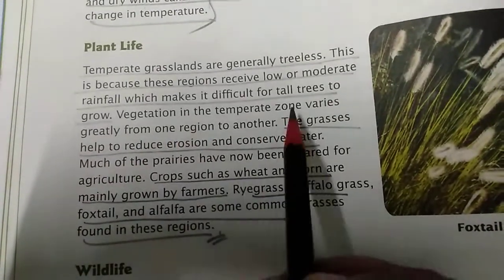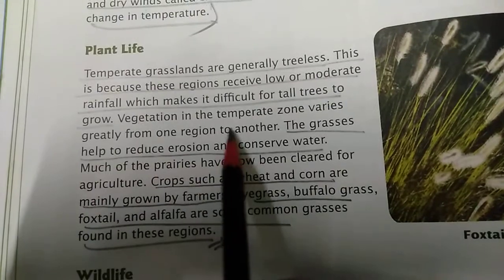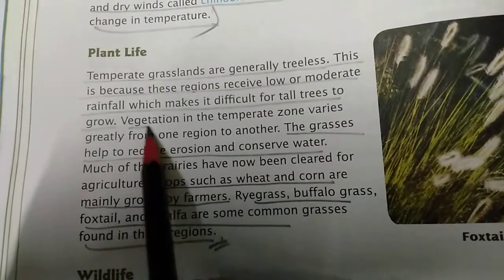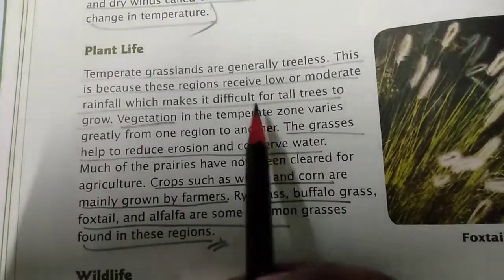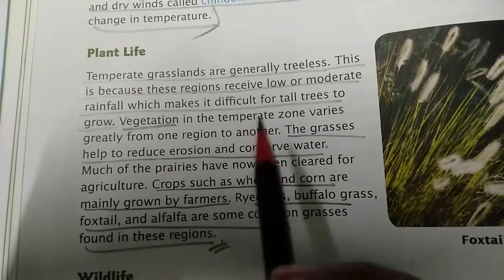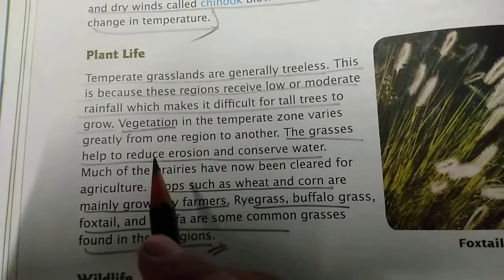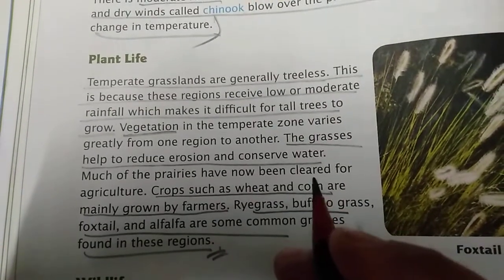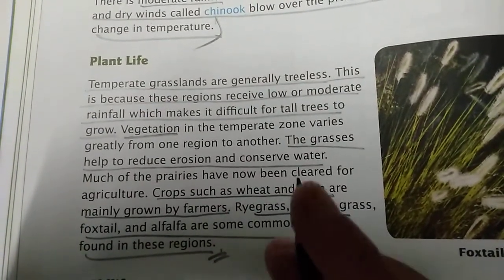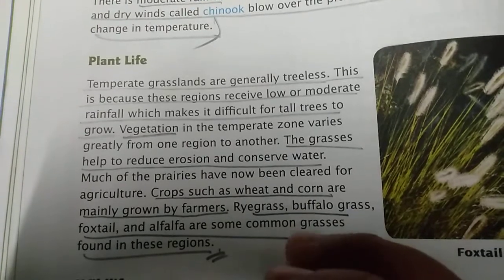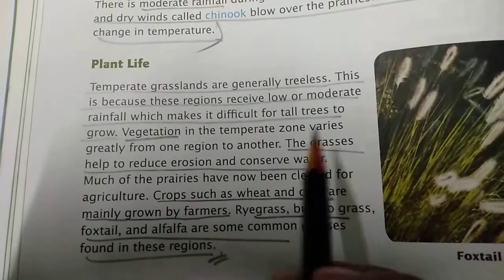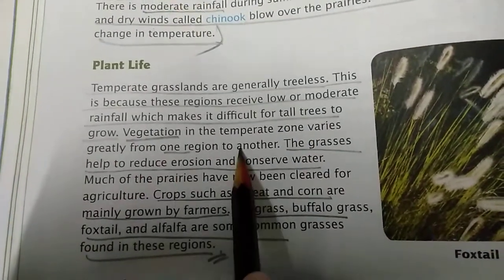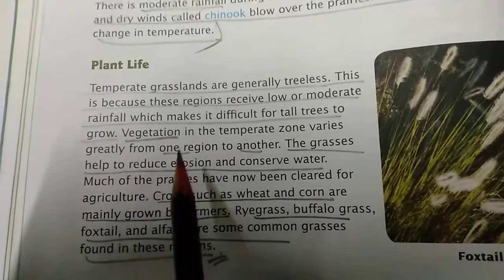Vegetation in the temperate zone varies greatly from one region to another. So vegetation, that means agriculture, in the temperate zone varies, that means different. In some regions they are grown in a large quantity, but in some regions in the temperate zone the cultivation is very low, so it varies from one region to another region of the temperate zone.